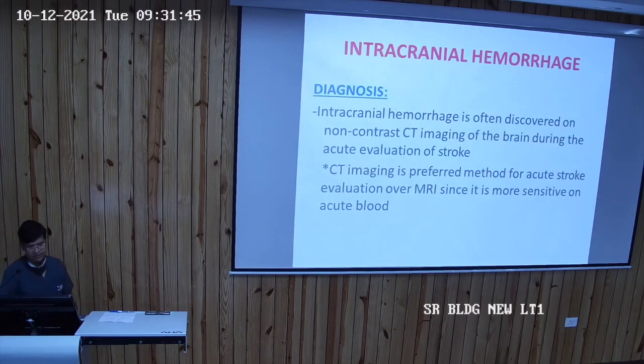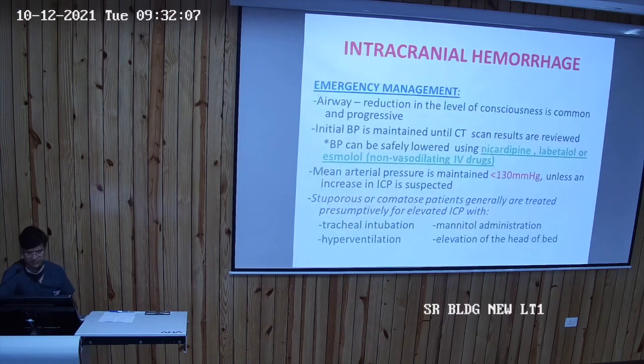And diagnosis: intracranial hemorrhage is often discovered on the non-contrast CT imaging of the brain during the acute evaluation of stroke. So these can be easily diagnosed through the non-contrast CT, and CT is the preferred method for the acute stroke evaluation over MRI since it is more sensitive to the acute blood. And in the emergency management of intracranial hemorrhage, same ABC: airway management, blood pressure control and the pathway.